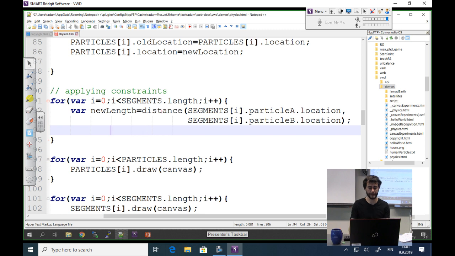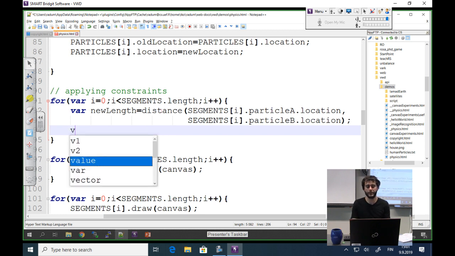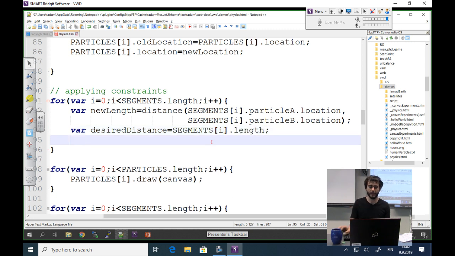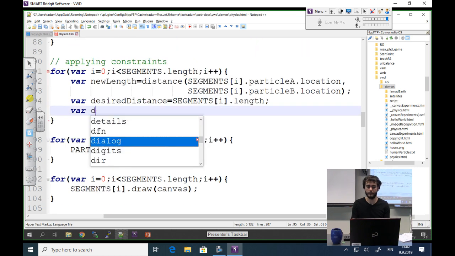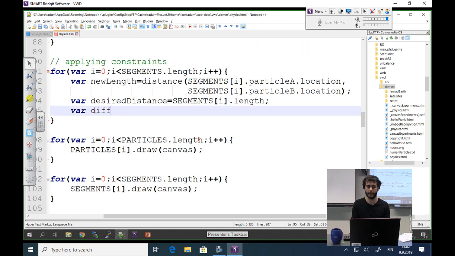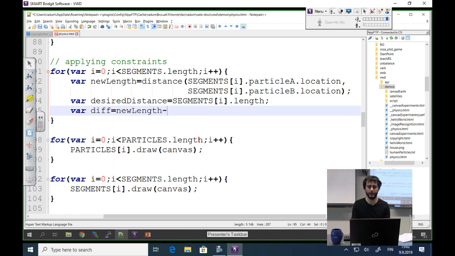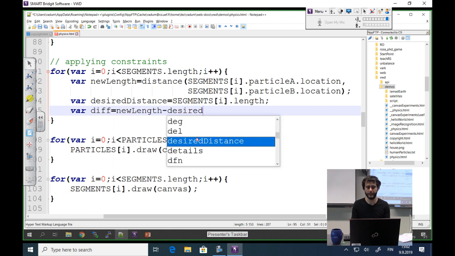So I can calculate the distance, and I also have my expected or desired distance. It's stored here in the segments. So it's the segment i length. This was when it was initially created. So now the difference in length between these two is going to be the new length minus the desired distance.